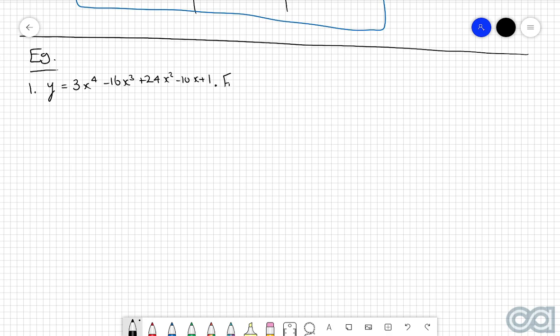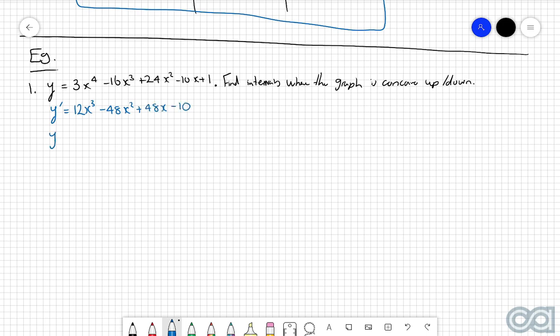And we want to find intervals where the graph is concave up and down. Okay, so in order to approach this kind of question here, first thing we need to do is find the second derivative. So before we do that, the first derivative, y dash, will be found using just the basic rules of differentiation. So that will be 12x cubed take 48x squared plus 48x take 10. So then y double dash will be equal to 36x squared take 96x plus 48.